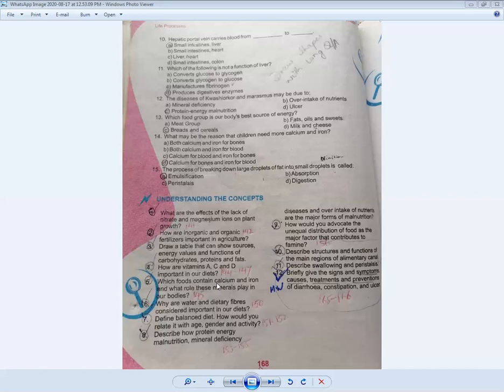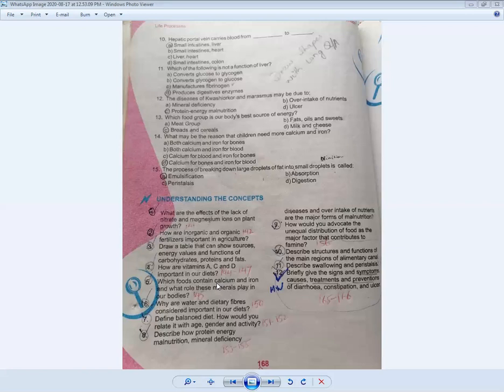Because of calcium, our bones become strong, and bones play a very important role because they produce red blood cells and store minerals for our body. And iron is present in the form of a chemical called hemoglobin, which is present in our red blood cells. So when both of these minerals are combined inside our body, they make our body strong and healthy.